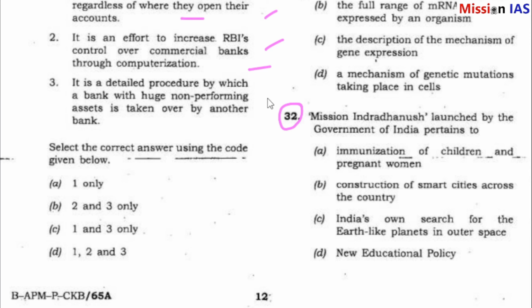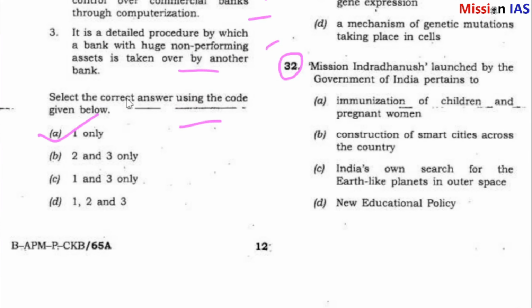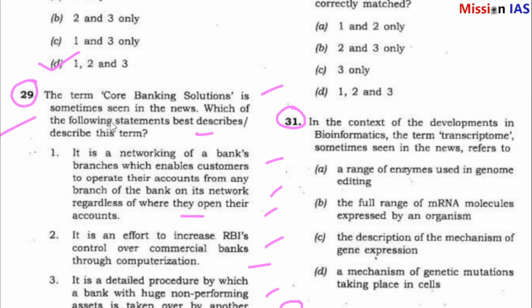It is a detailed procedure by which a bank with a huge non-performing asset is taken over by another bank. Select the correct answer using the codes given below. So question number 29 answer is A, 1 only. That means core banking solutions refer to a networking of a bank's branches which enables customers to operate their accounts from any branch of the bank on the network regardless of where they opened their accounts.